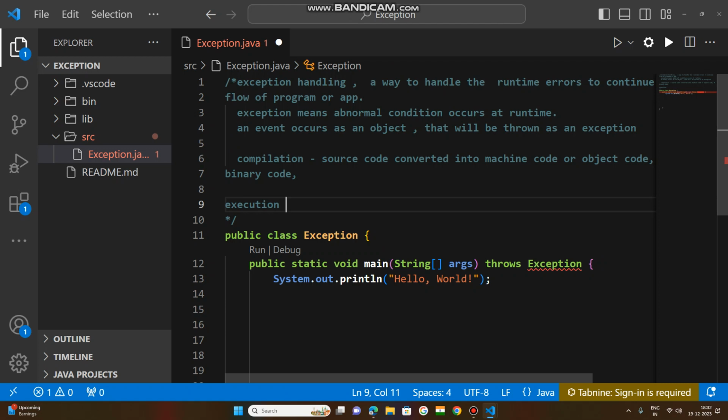But at compilation, the result will not be given. So for what purpose?